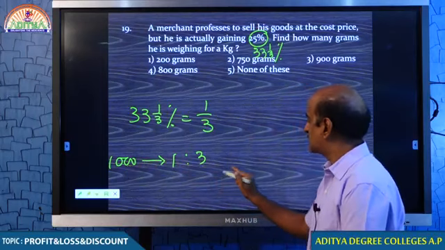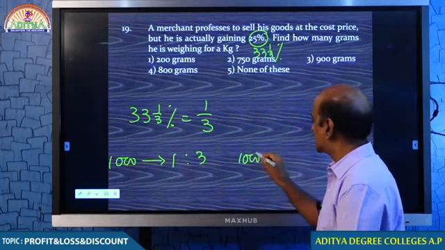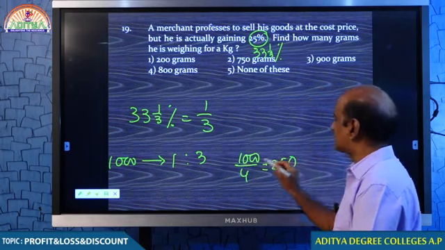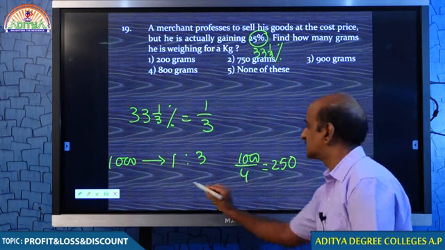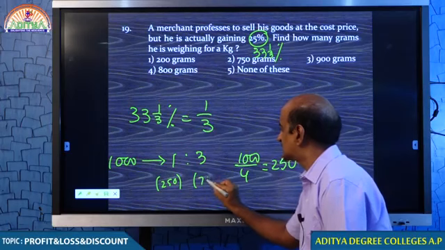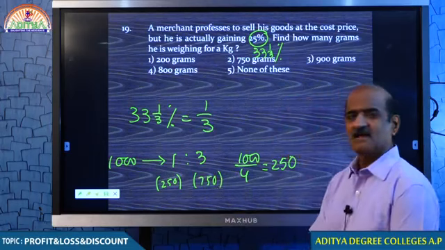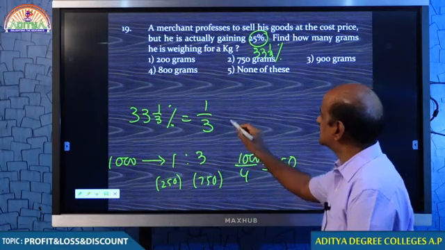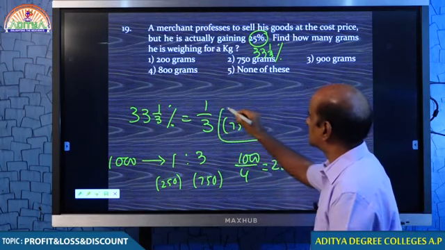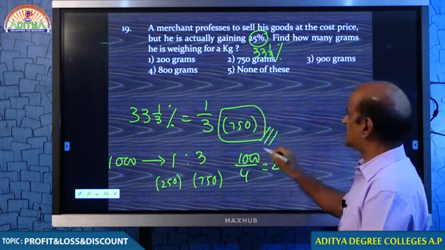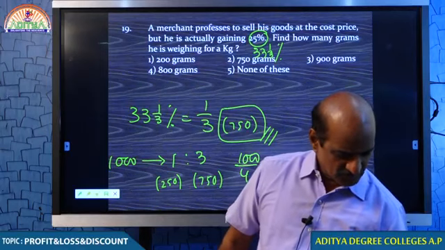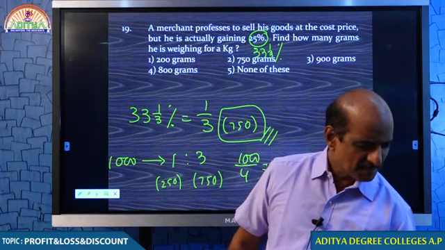1000 you have to make it 4 parts, that is every 1 part is 250. 1 plus 3 is 4 parts. Therefore 1 part is 250, and 3 parts are 750. What does that mean, my dear students? 750 grams you are giving to the customer in place of every 1 kg. Yes students, many of you put 750, I appreciate.